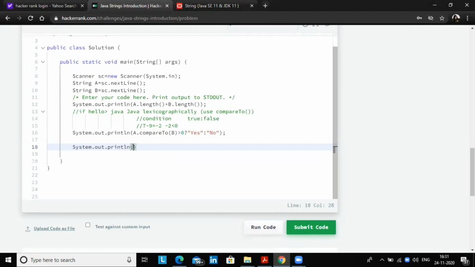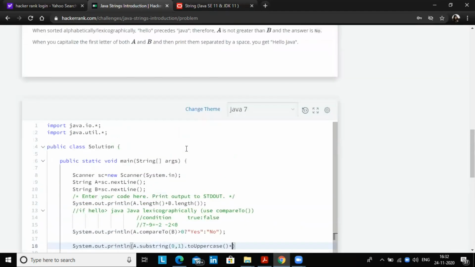So a dot substring, the begin index is 0 comma 1. Why 1 exactly? Because we want only one letter as a capital. That's why 1 minus 0 will give one letter. Then dot toUpperCase. toUpperCase is a method which is used to convert the lower case letter into the upper case letter.